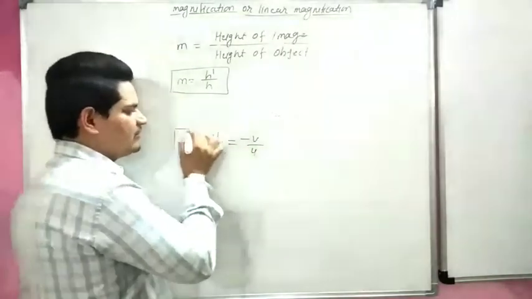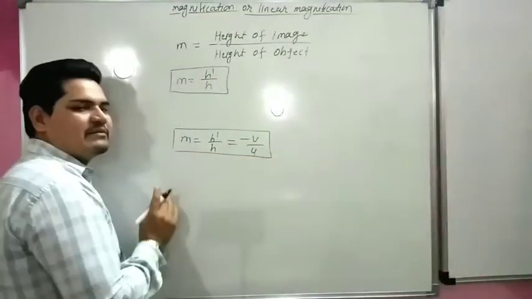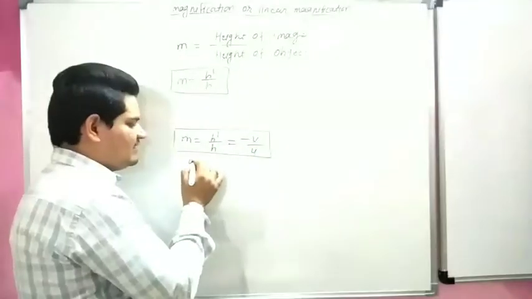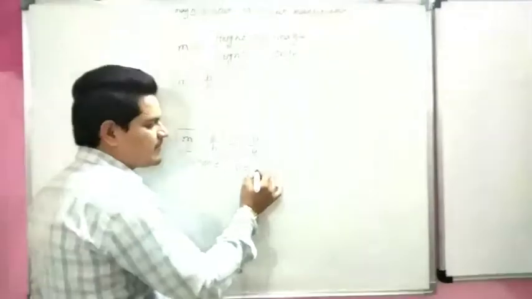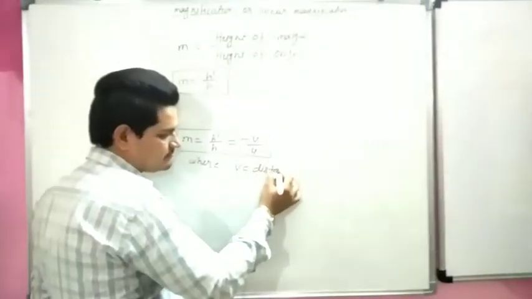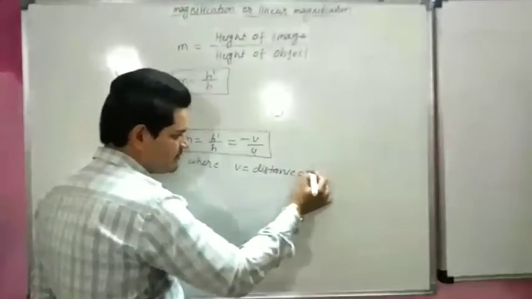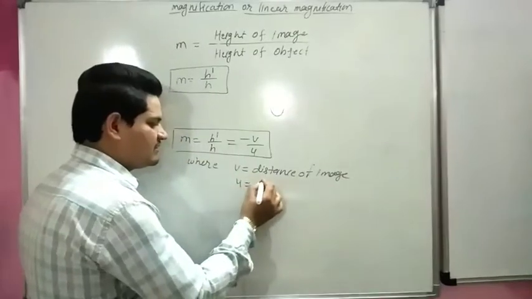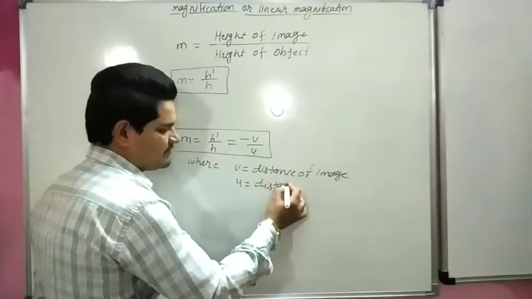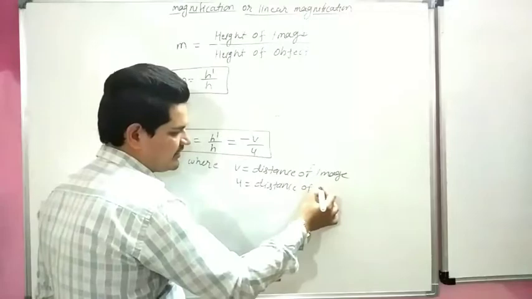This is also the formula of linear magnification, where v is the distance of image and u is the distance of object.